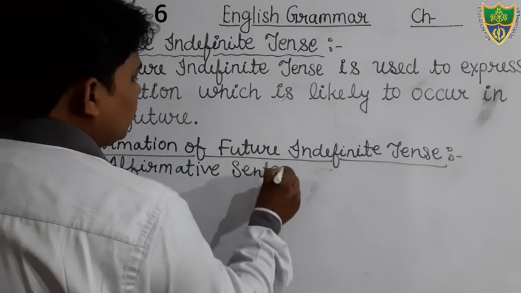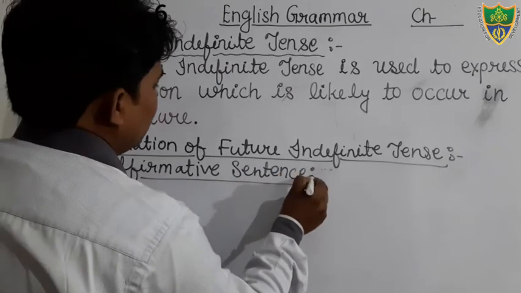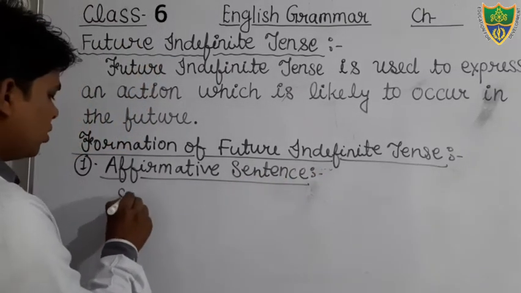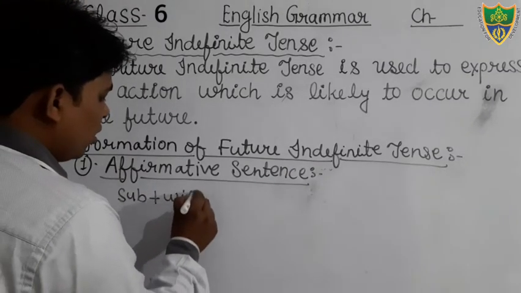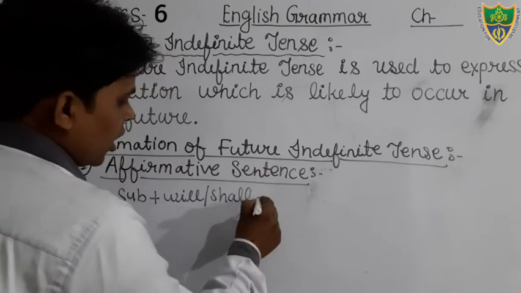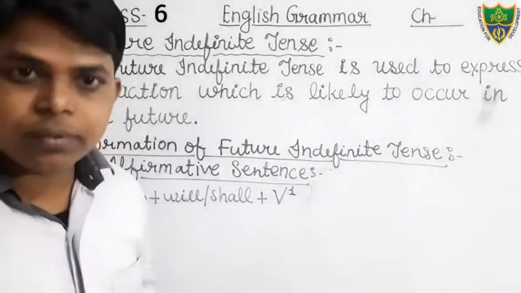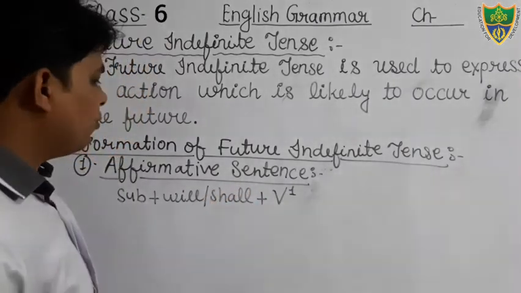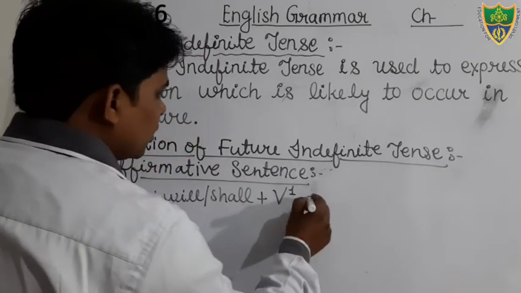Just see what would be the structure of it. There will be subject, and according to subject we will use shall or will. Then after we will use the first form of the verb, or you can say main form of the verb, or root form of the verb.